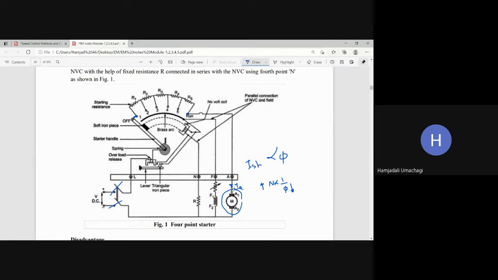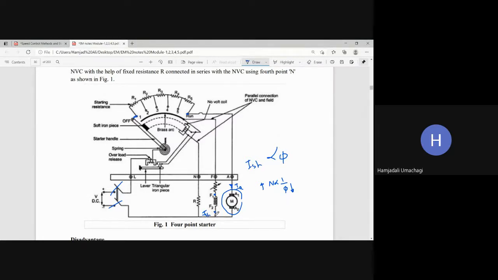But in this case, by chance, if the field winding is opened by mistake, then what happens? What about the flux value? By mistake, if this field winding is opened, then which current will be 0? ISH. Right. ISH will be 0. This may take place in the industries. Such things you should also keep in your mind.